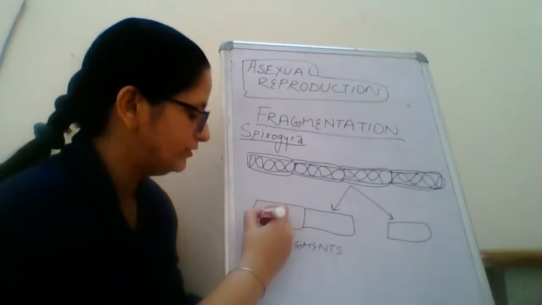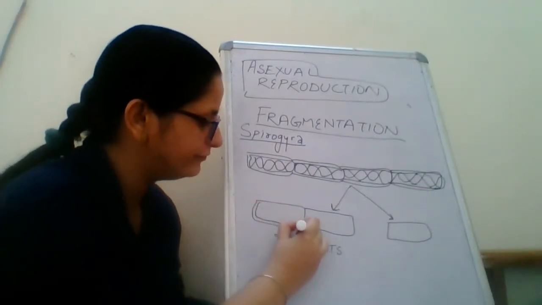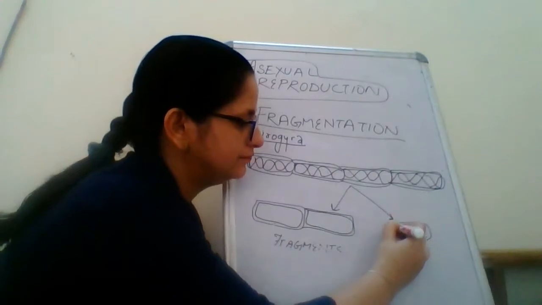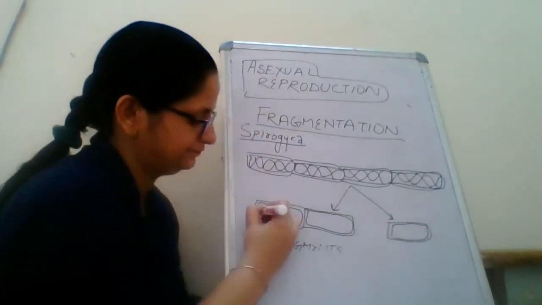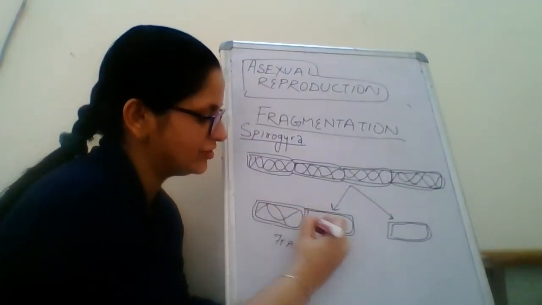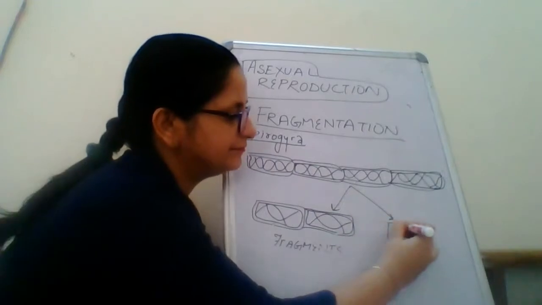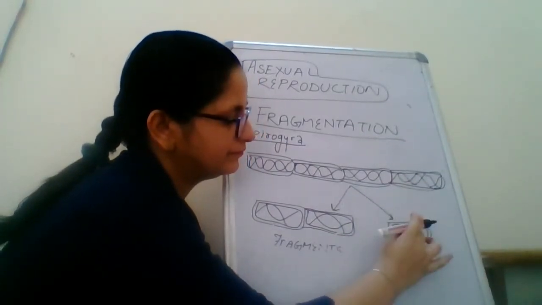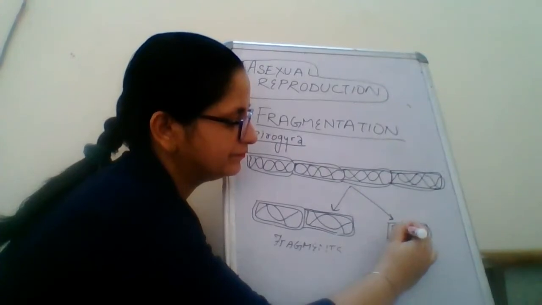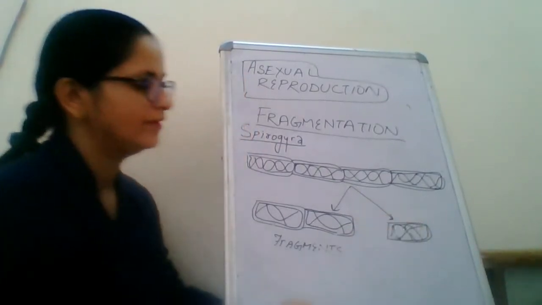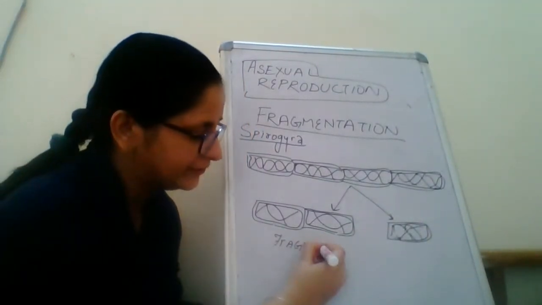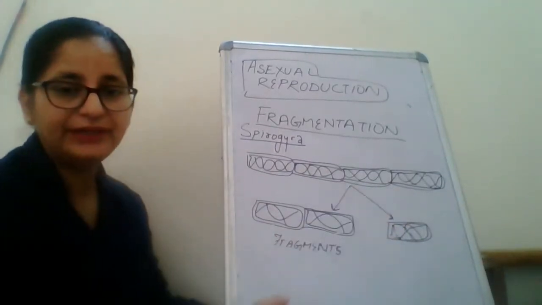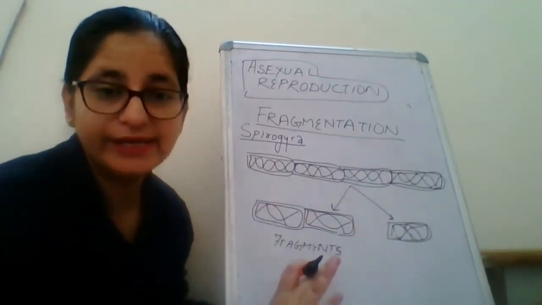They are also having the same kind of structure. Now each fragment can grow into a new organism.